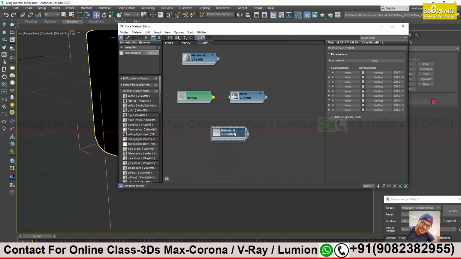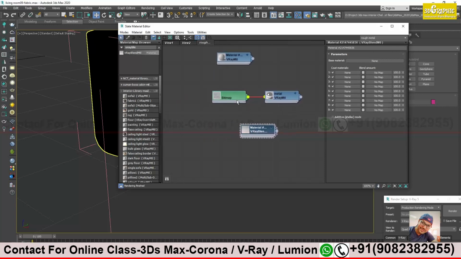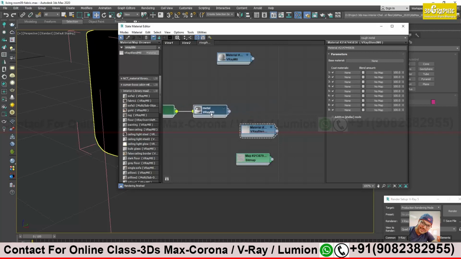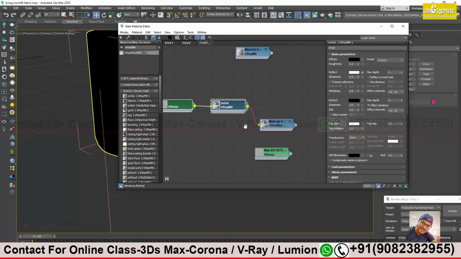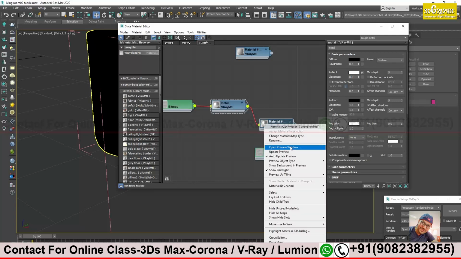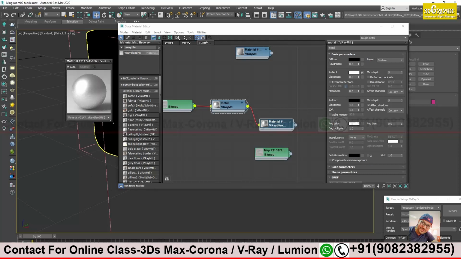So what I will do, this one I will take. I think this complete metal will go over here. Yes, this will be my base. Now for the base there will be no reflectivity, or we will reduce the reflectivity. Let's reduce it to 0.5 only. Open preview.